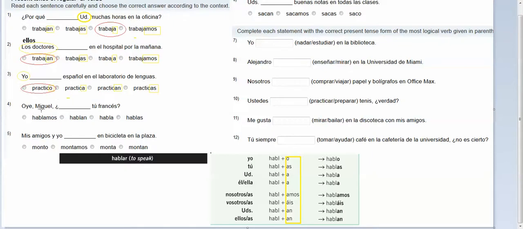Okay. Oye, Miguel, blank tu francés. So yes, his name is mentioned, but it's saying, Miguel, do you speak French? So the subject is actually you.